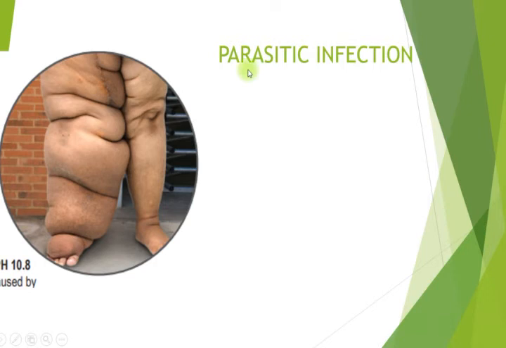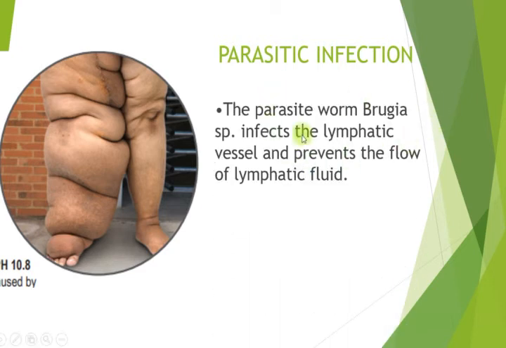Okay, next we go to the parasitic infection. Parasitic infection, jangkitan parasit. Right. So the parasite, a worm named Brugia species, will infect the lymphatic vessel and prevent the flow of the lymphatic fluid.